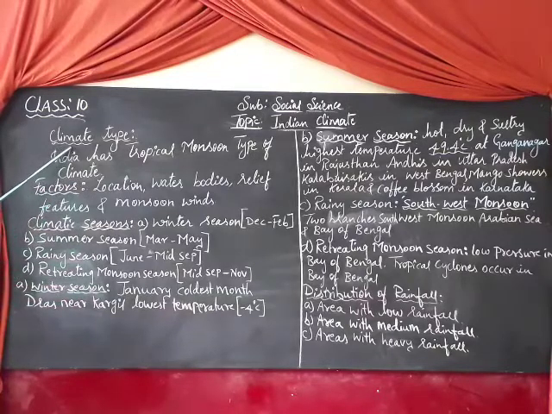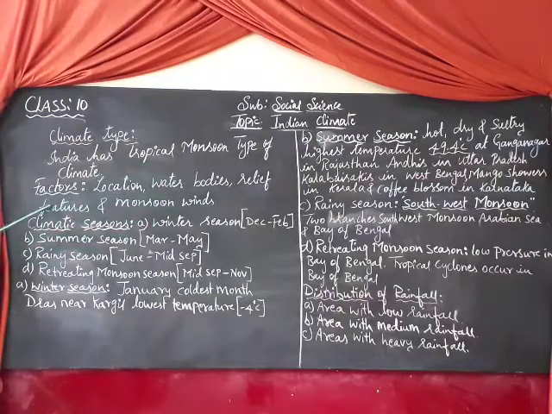Now first let us go for what type of climate India has. India has tropical monsoon type of climate. This monsoon is derived from an Arabic word called mausim, meaning season. Now, what are the factors responsible for Indian climate? Location, water bodies, relief features and monsoon winds. These are the factors responsible for Indian climate.